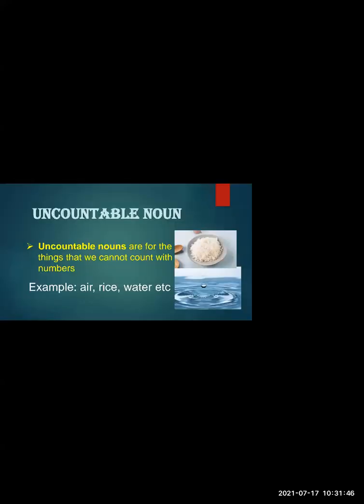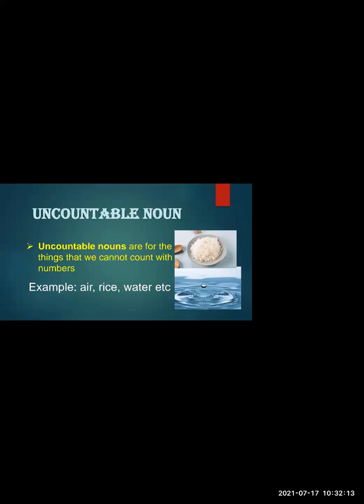Next is the opposite of this, that is uncountable. Now, what is uncountable? Uncountable nouns are the things that we cannot count in numbers. Now, when we eat food, we eat rice. The grains of rice that I'm eating, 100 grains or 1000 grains? No, we cannot count these things. So those things which we cannot count in numbers are known as uncountable nouns.